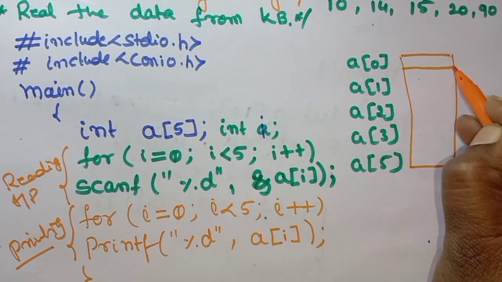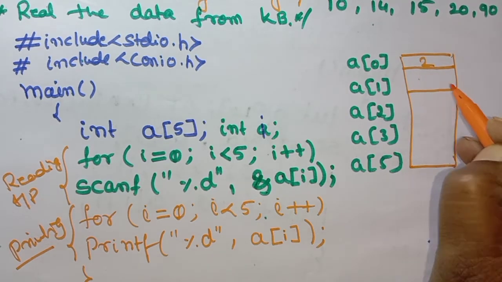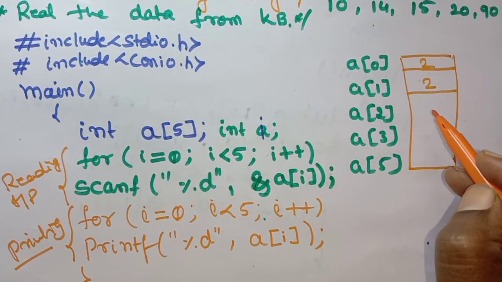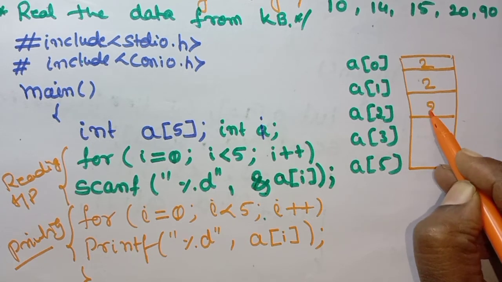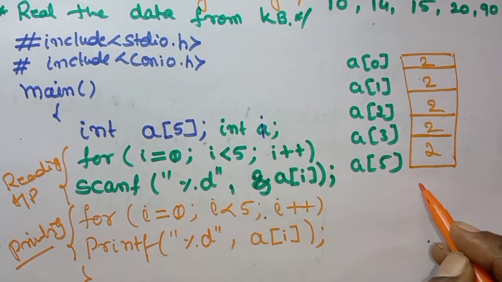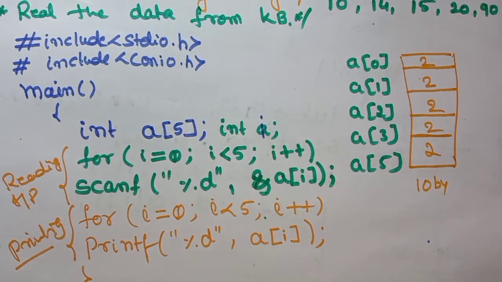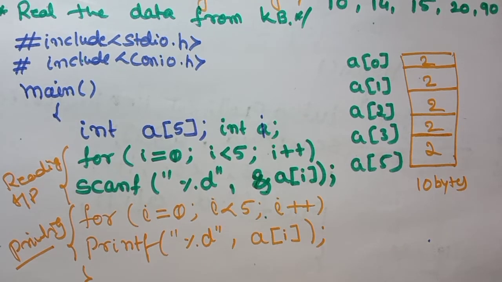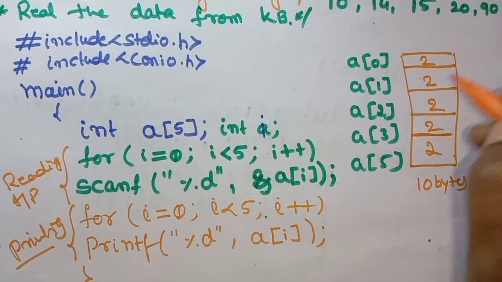How is memory allocated? For A of 0, 2 bytes of memory. For A of 1, another 2 bytes. For A of 2, another 2 bytes. For A of 3, 2, totally 10 bytes of memory is reserved for this program. And actually it has an address.